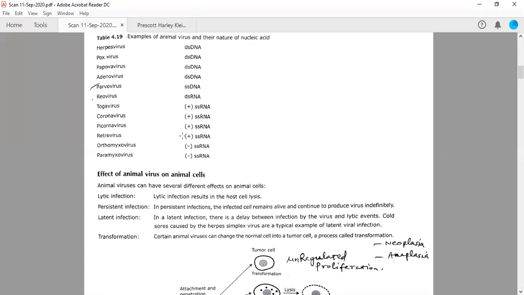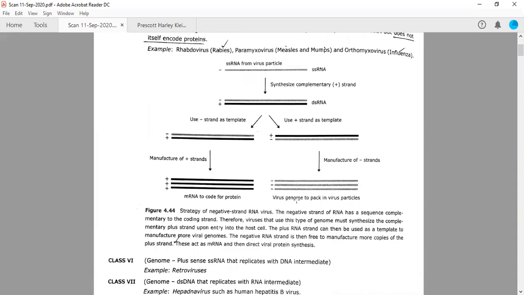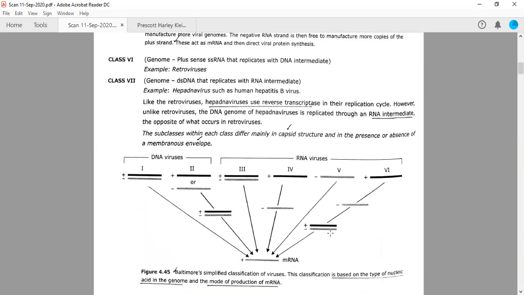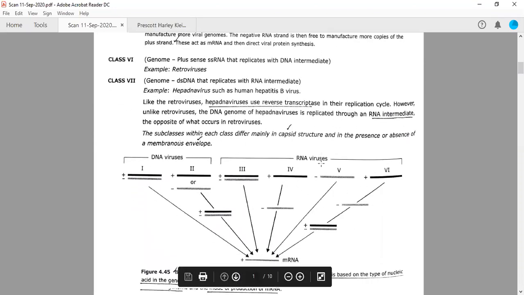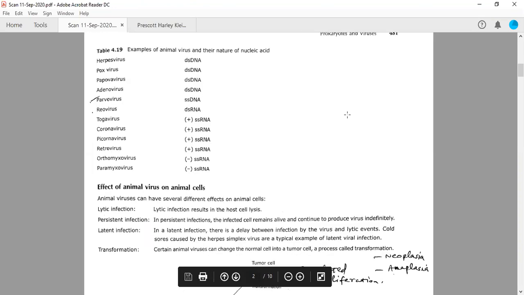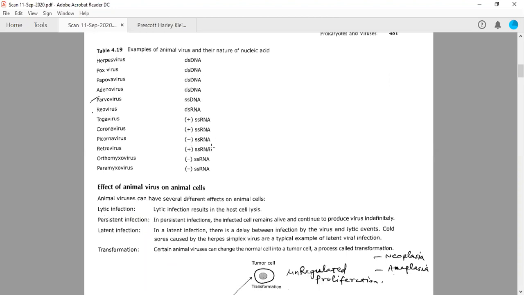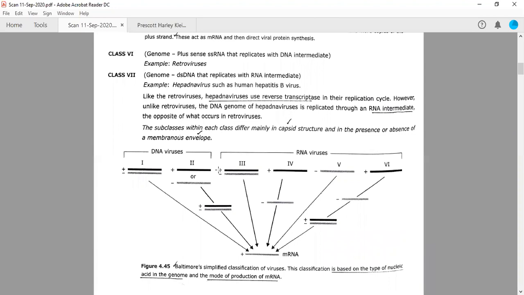Retroviruses belong to class 6, whereas these plus sense RNA viruses generally belong to class 4th. Then there are 2 viruses, orthomyxoviruses and paramyxoviruses, which have negative sense single-stranded RNA. If you look at this diagram, these negative sense RNA viruses are class 5. If you remember this scheme, you can classify these viruses into different classes using the system of classification Baltimore used.